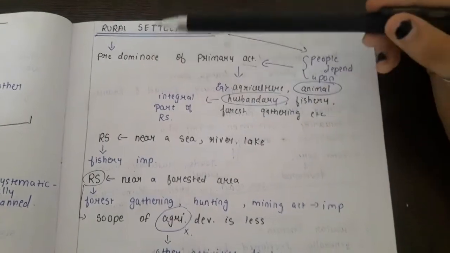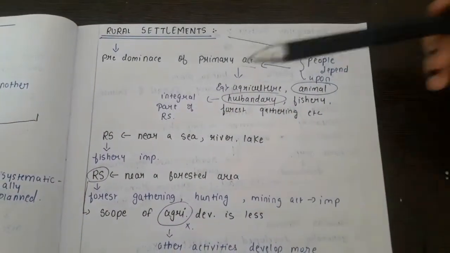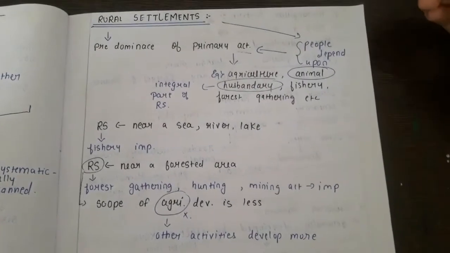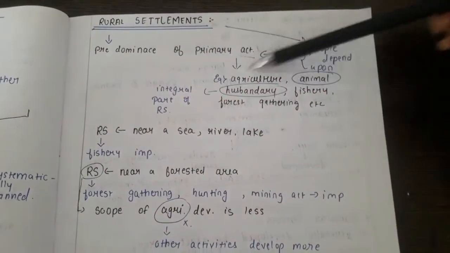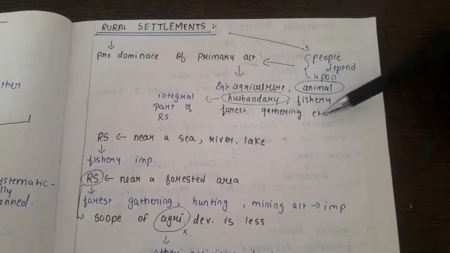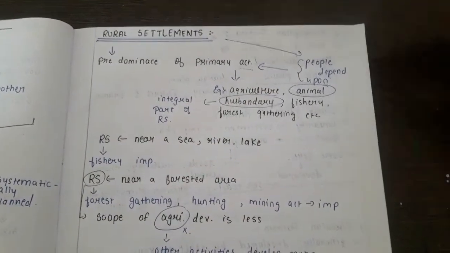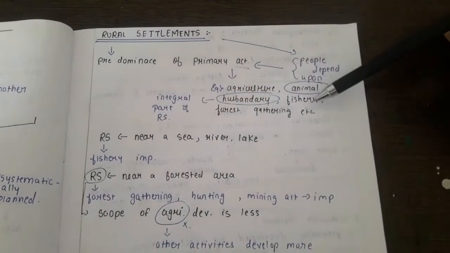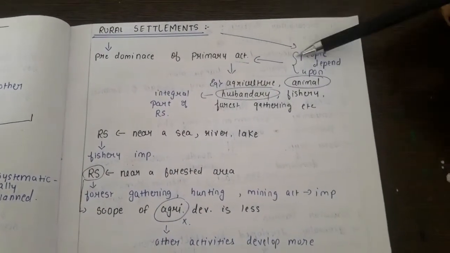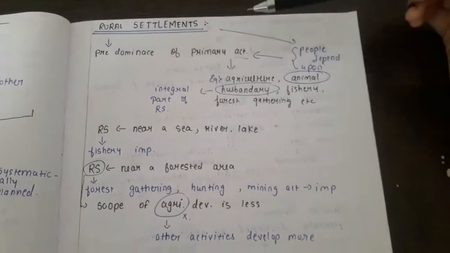So where there is predominance, meaning the majority, when there is a majority of primary activities like agriculture, animal husbandry, fishery, forest gathering, etc., it can be said as a rural settlement. And most of the people in a rural settlement depend upon primary activities. It can also be said so.